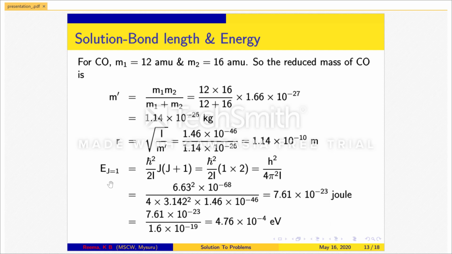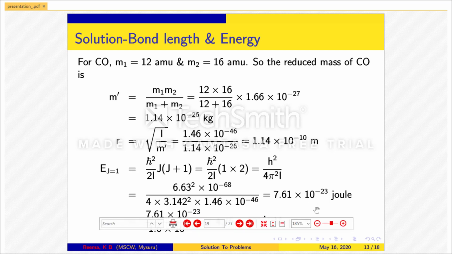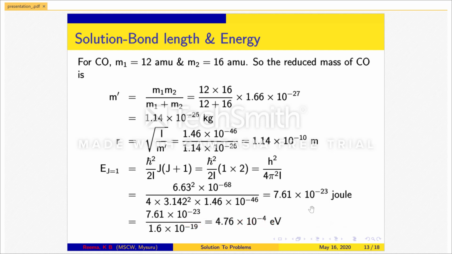Now, the expression for rotational energy, that is E suffix J is equal to 1 is equal to h cross square by 2I into J times J plus 1. Substituting the value of h and I in the expression for E suffix J is equal to 1, we get the value of rotational energy as 4.76 times 10 to the power minus 4 electron volt.